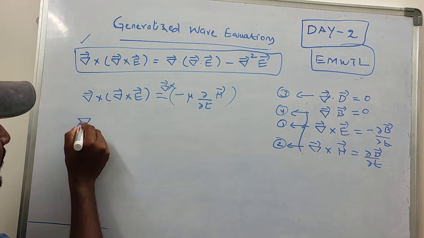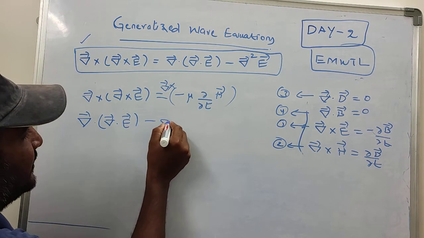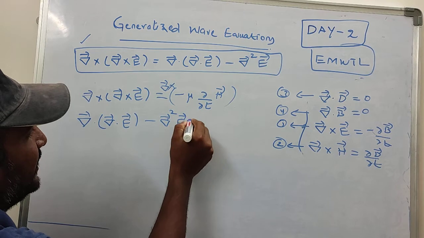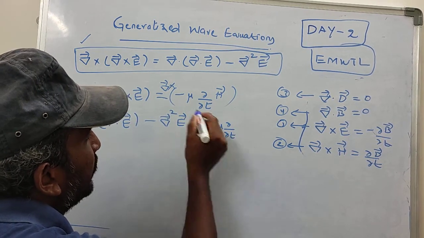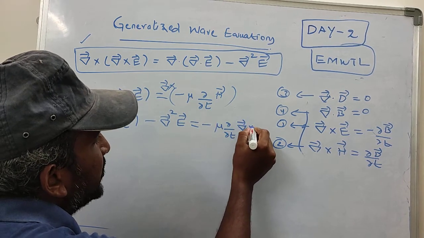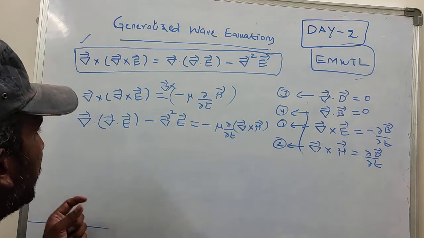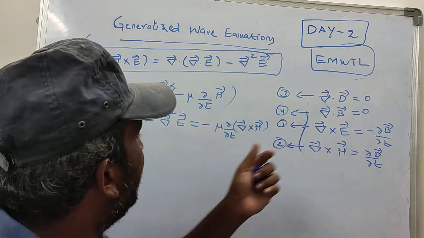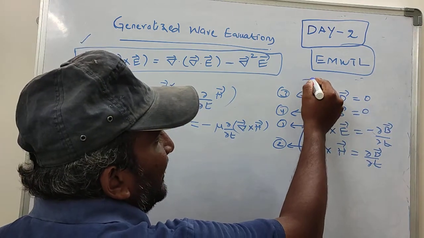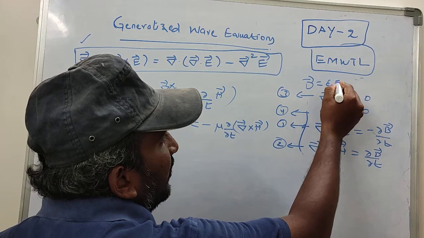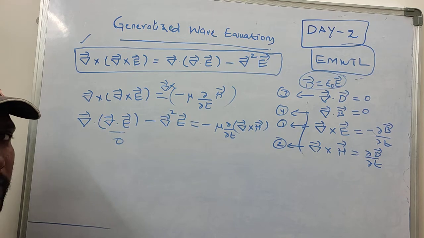Therefore, gradient of divergence of E minus Laplacian operator of E is equal to minus mu dou by dou t, taking it outside, curl of H. Now from equation number 3, divergence of D is equal to 0, and since D is epsilon naught times E, this term also becomes 0. Now we do not have this term.